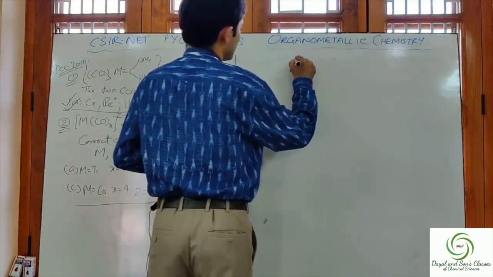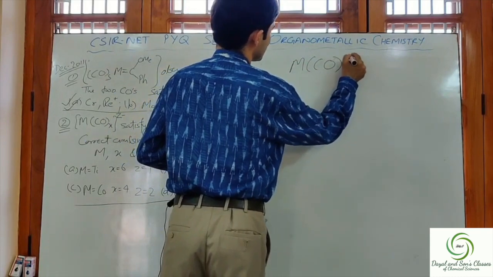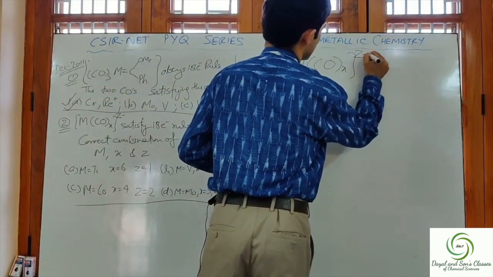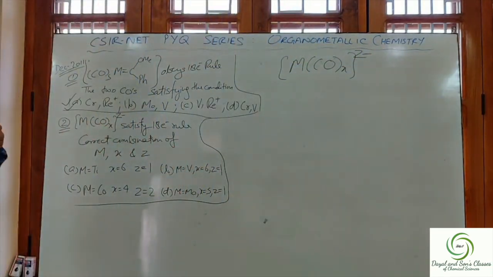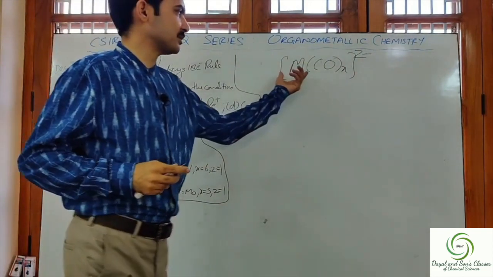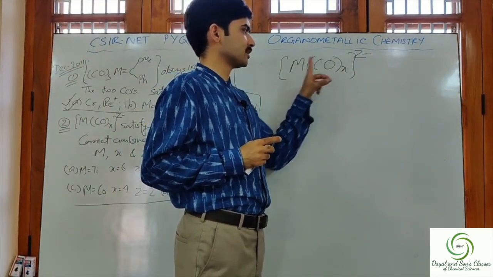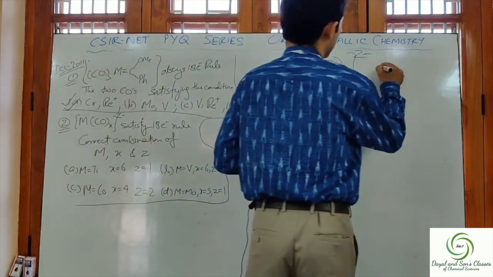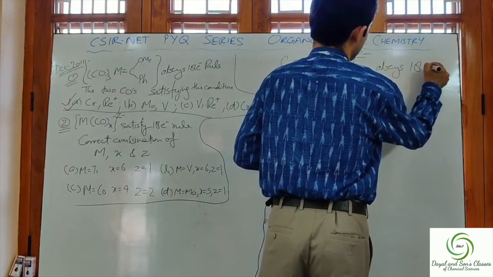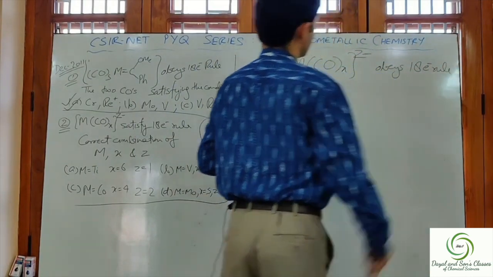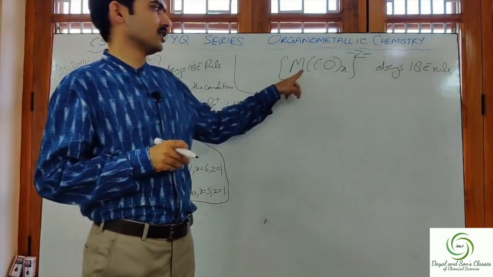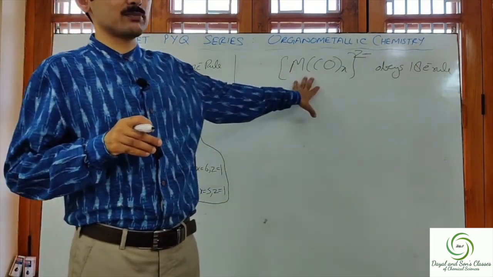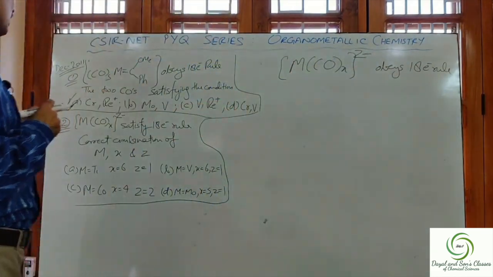The complex given was M(CO)x with charge z negative, and we were asked what will be the correct combination for metal M, x and z such that this particular complex obeys the 18 electron rule. Now let us see what options we are given.